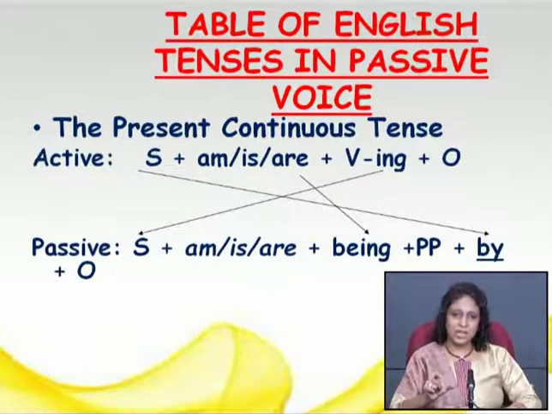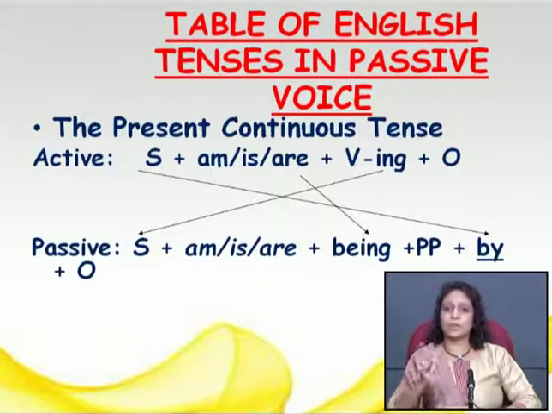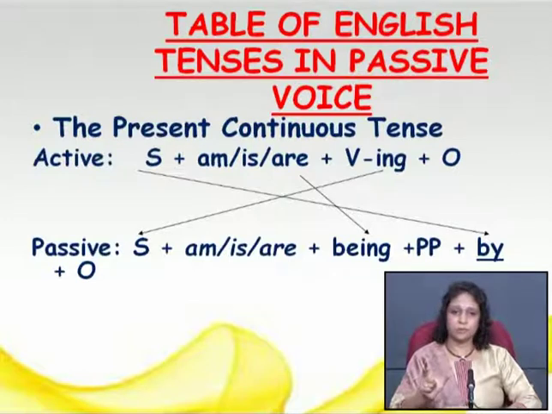So the subject plus "is/am/are", whatever is applicable, and we will add the verb being here, and we will change the ing form verb of active voice into the past participle form of that verb. We will again add by before the object here.